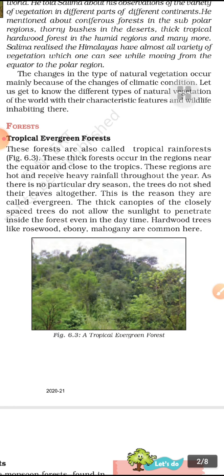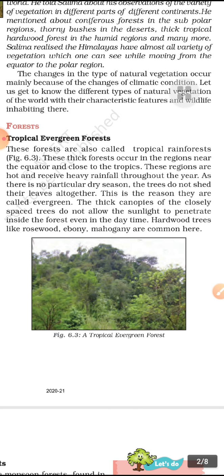Because these regions always get rainfall, they don't get time to dry or shed their leaves. This is the reason they are called evergreen. So, the meaning of tropical evergreen: tropical, when they are near the equator; evergreen, they get rainfall throughout the year. This is the main definition of this forest.